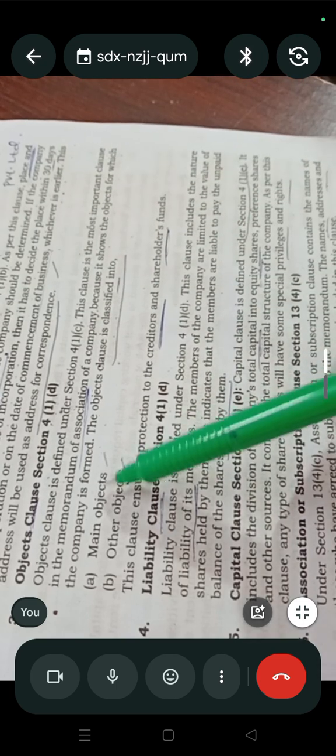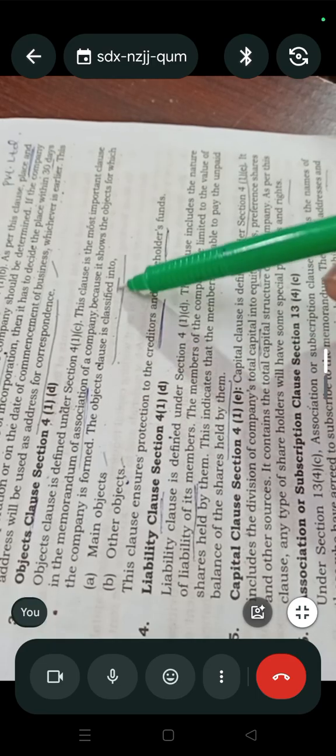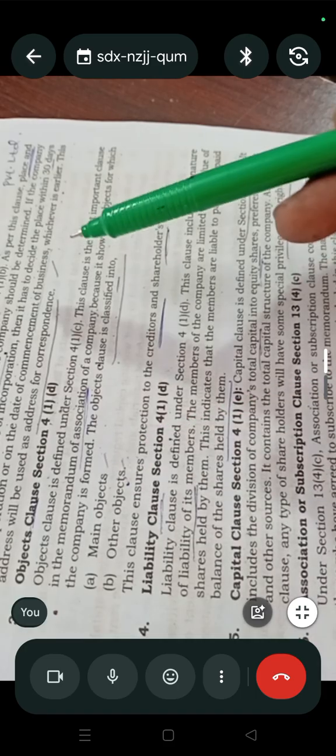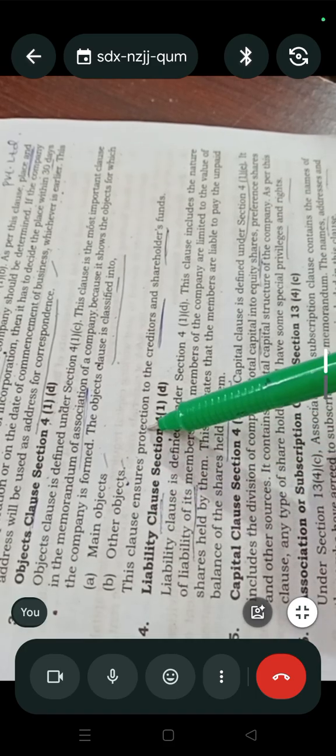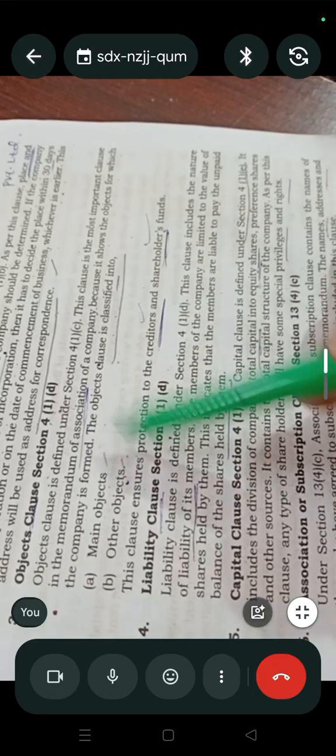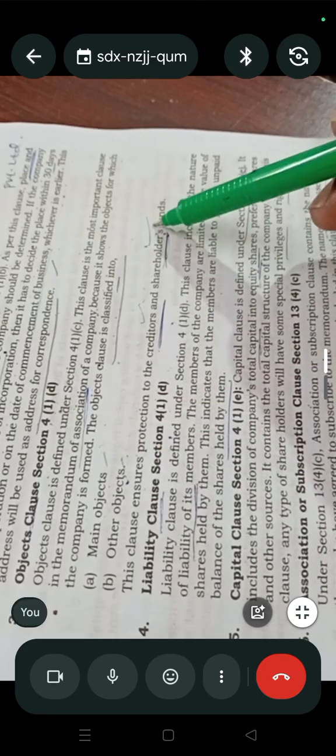They can classify their objectives into two types. What are the main objectives? What are the other objectives? That means sub-objectives. This clause ensures the protection of the creditors and shareholders. The objectives are helpful for creditors and shareholders.